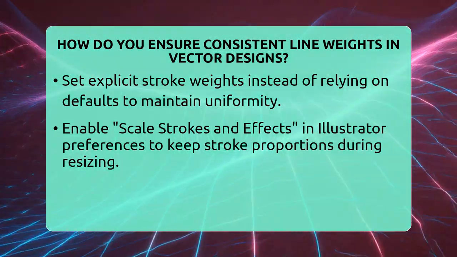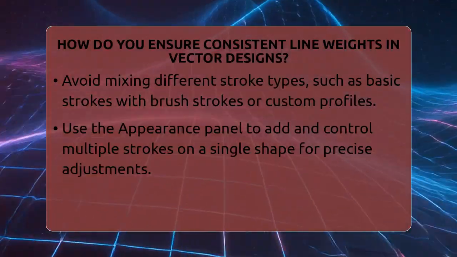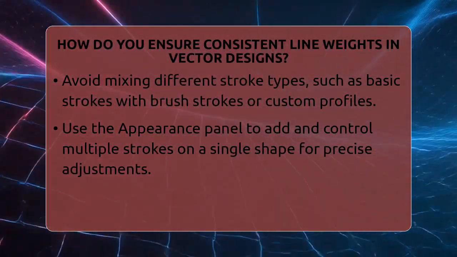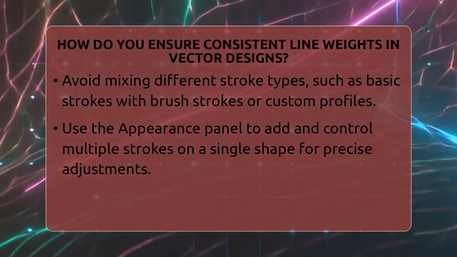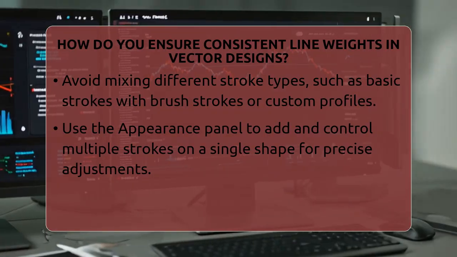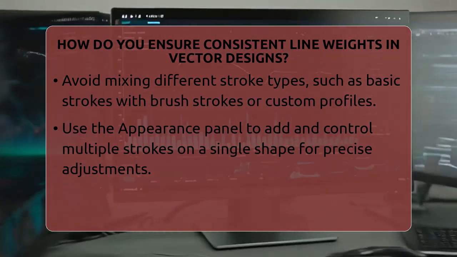Next, in Adobe Illustrator, there's a handy option called Scale Strokes and Effects. Make sure it's turned on in the Preferences menu under General. When you resize an object, this setting makes the stroke width grow or shrink proportionally, keeping everything looking balanced.